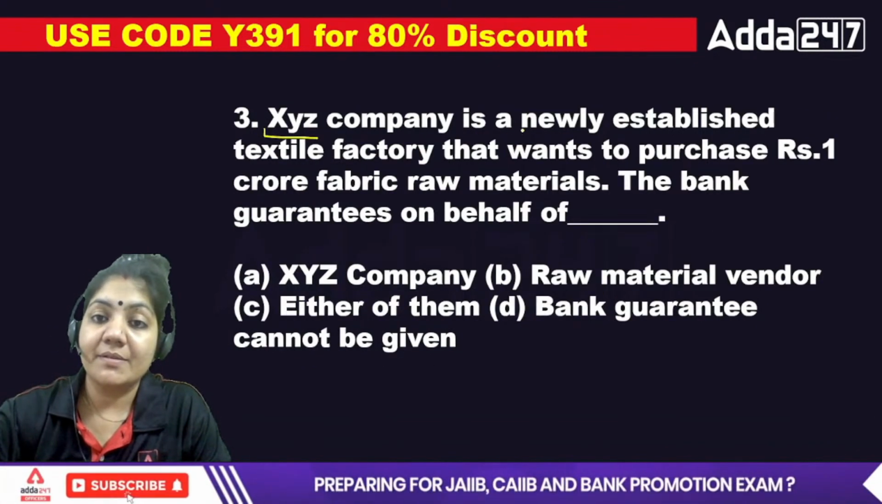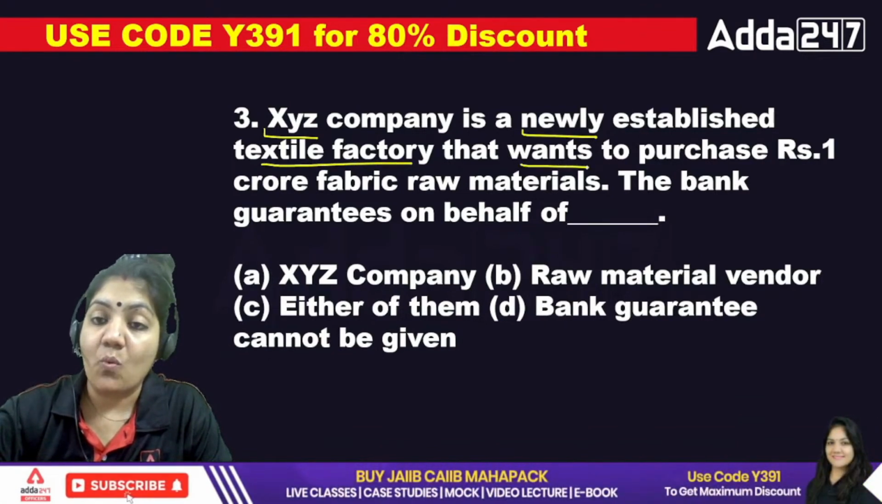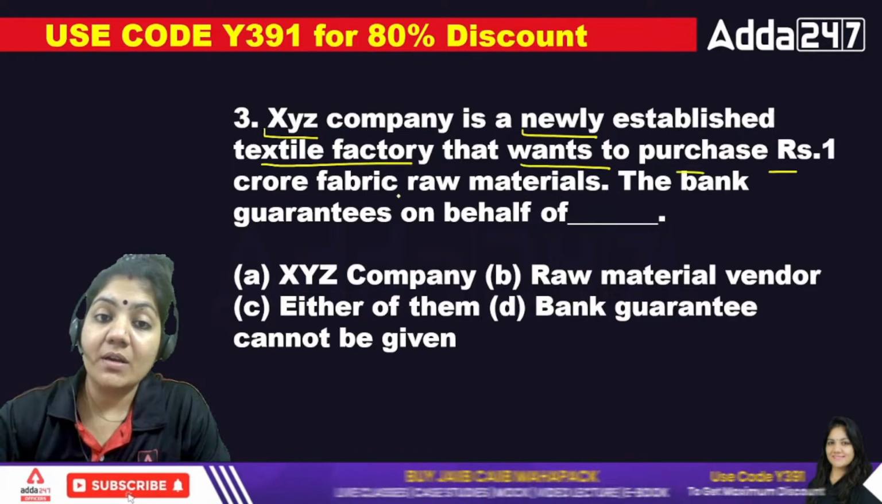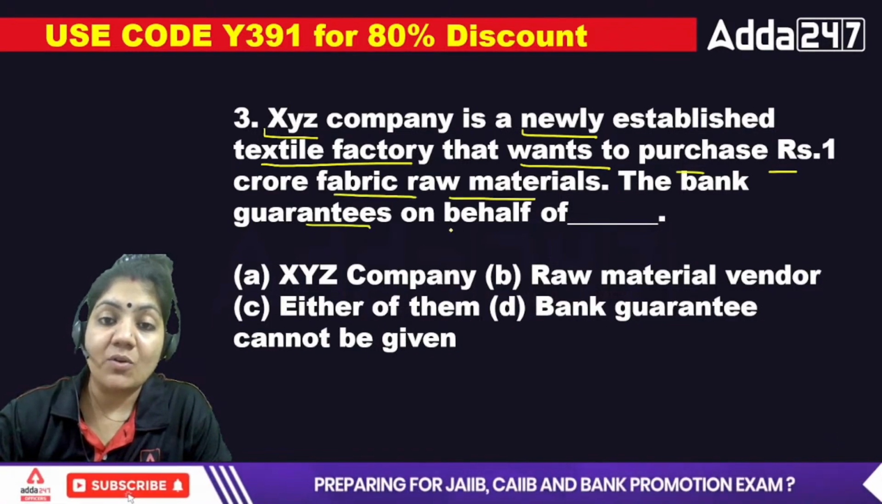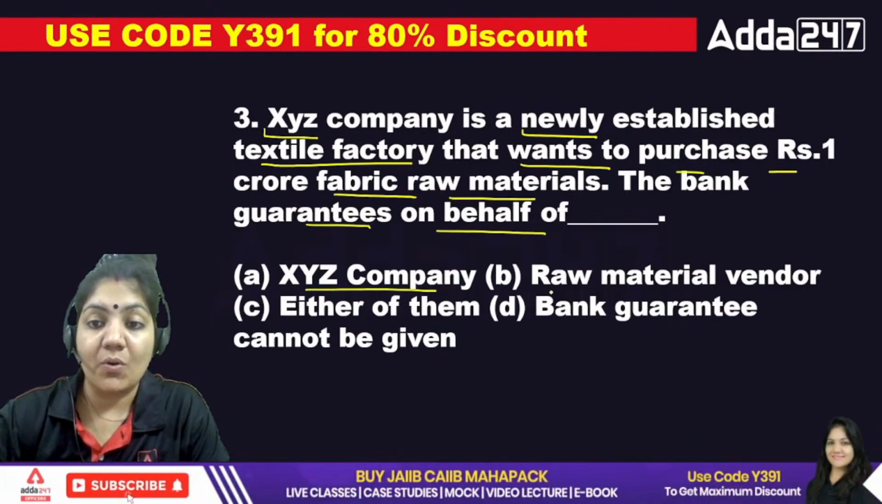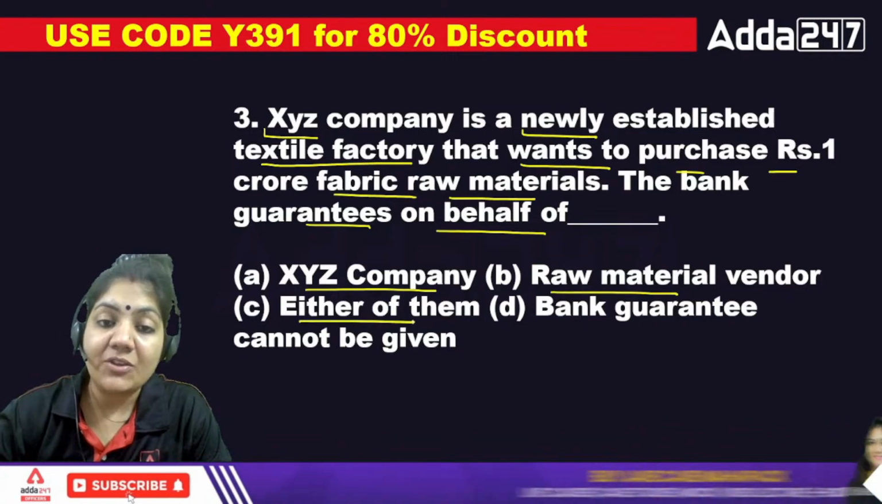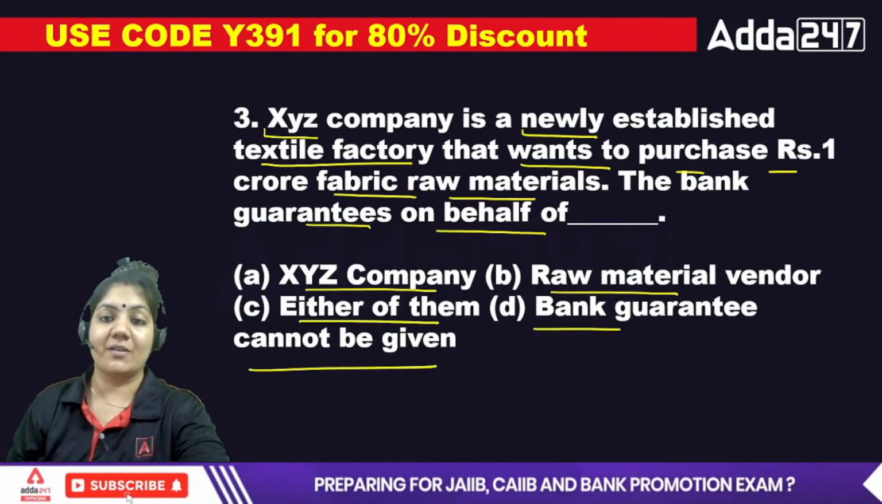XYZ company is a newly established textile factory that wants to purchase 1 crore fabric raw material. The bank guarantees on the behalf of what? XYZ company, raw material vendor, either of them, and the bank guarantee cannot be given. Which of the following is the right one?